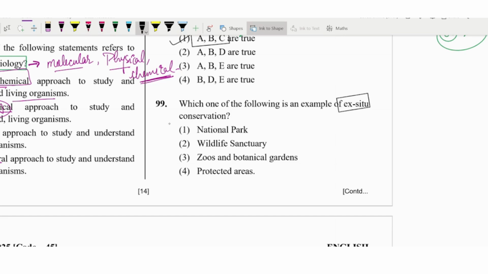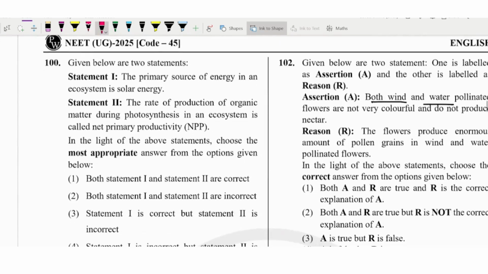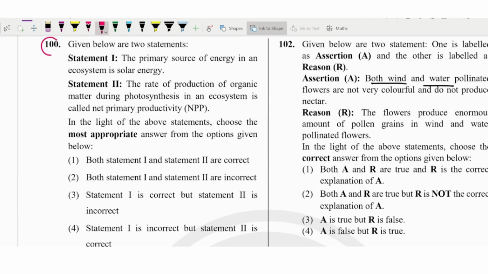the ex situ conservation. Ex situ conservation, here it was actually the zoological and the botanical garden only, in which we have seen the ex situ, taking outside for the conservation, right? That one. Next is question number 100, statement number 1: the primary source of energy in an ecosystem is solar energy. Okay, so solar energy means sunlight is the first source from where the complete energy sequence was starting.